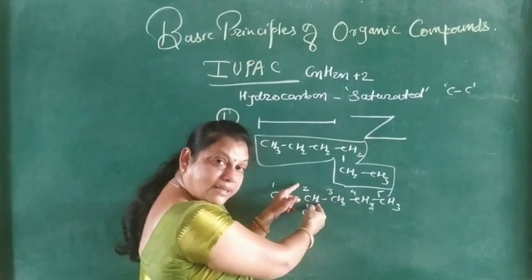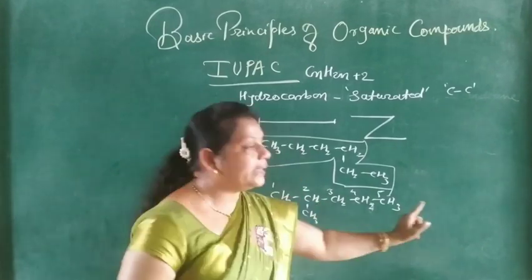So the lowest number is 2, and that's why this numbering is proper.